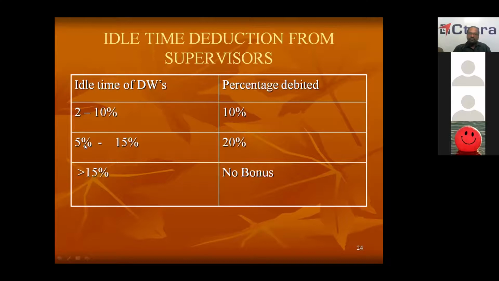If it is 10 to 15%, then 20% of the bonus or incentive of JEs will be cut. If the idle time is more than 15% because of lack of tools or lack of work, then JEs will not be paid any incentive, because they are responsible for lack of work and lack of tools.